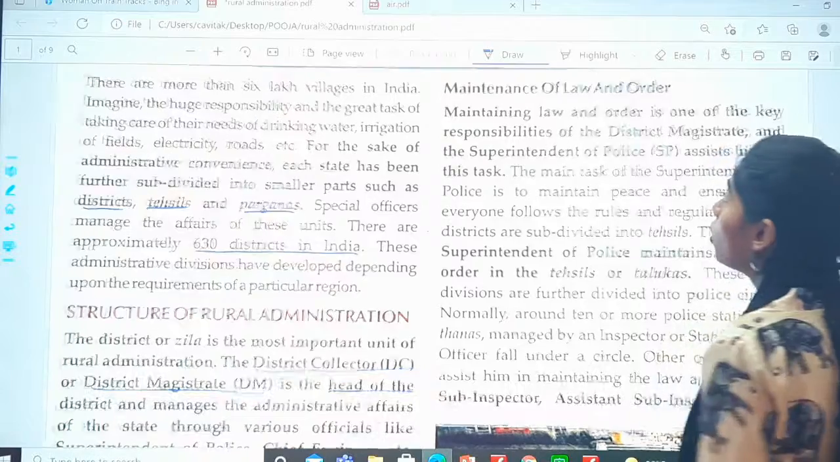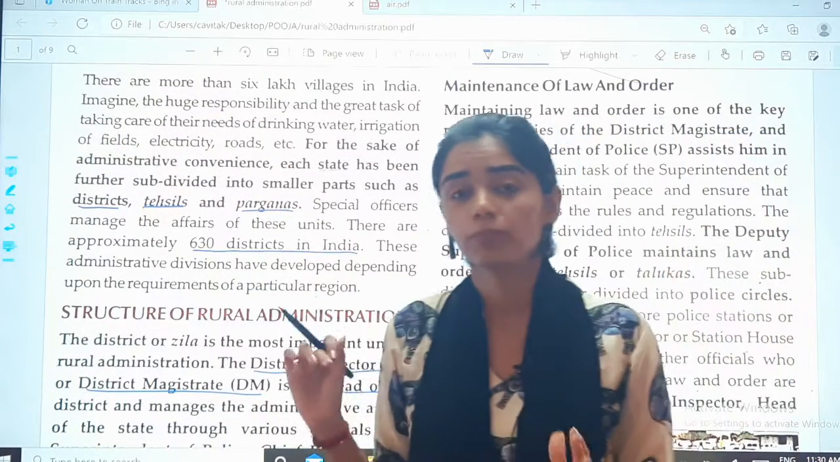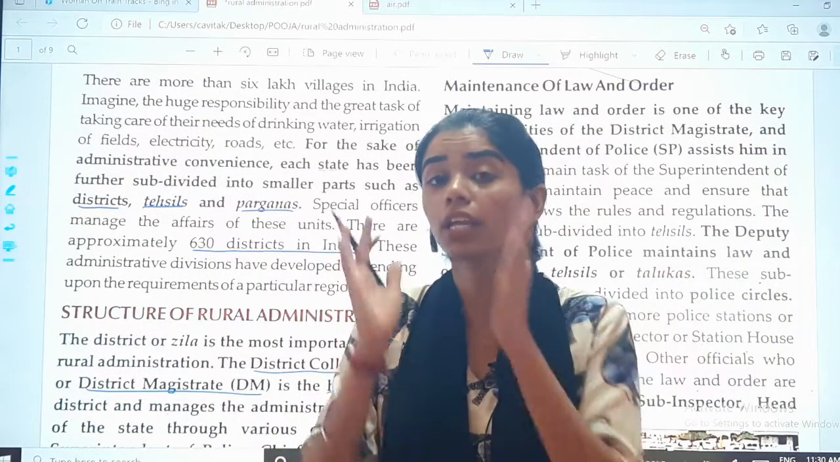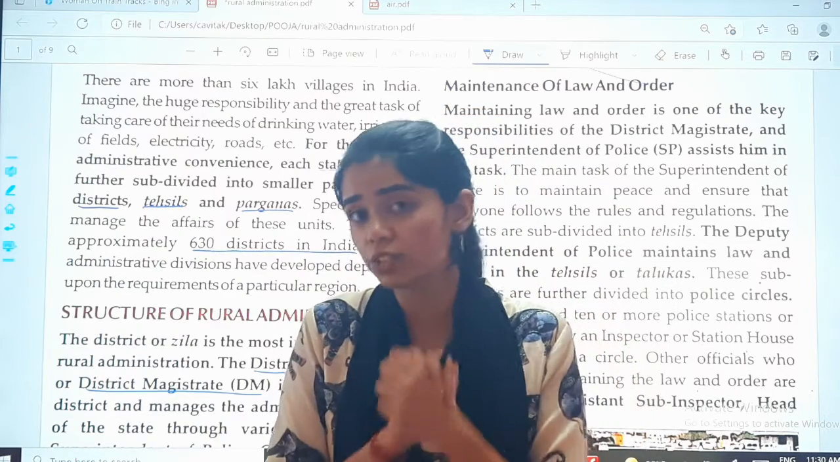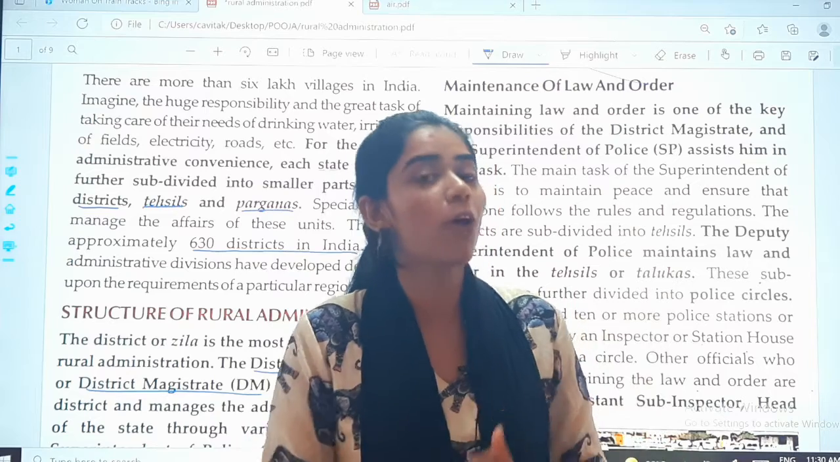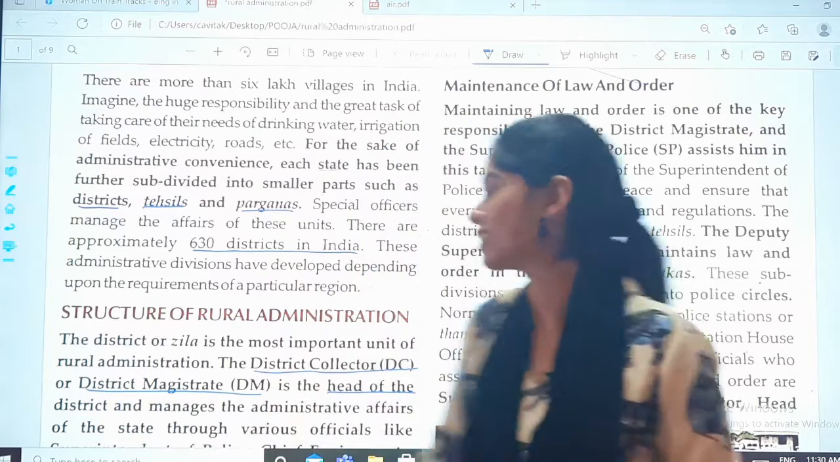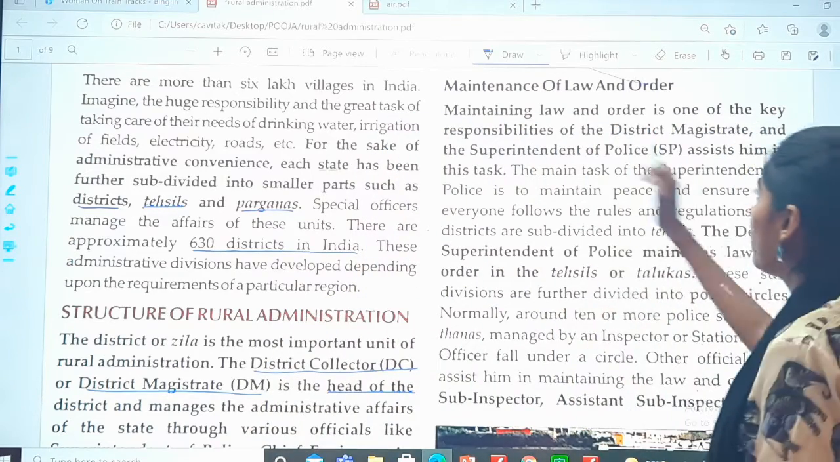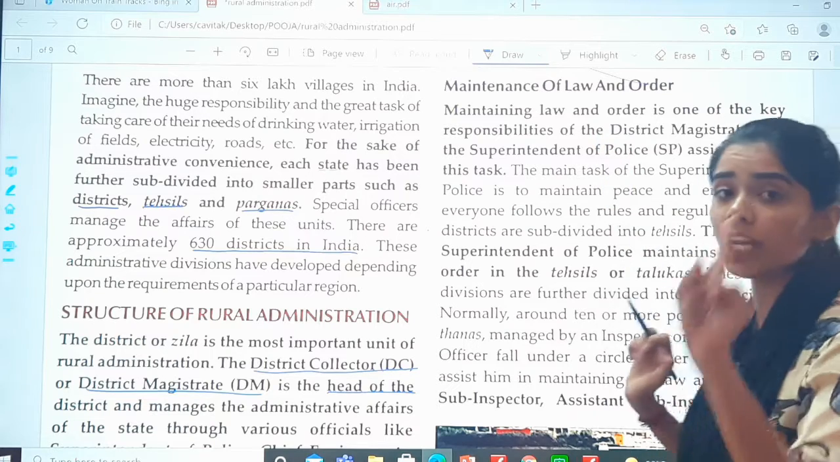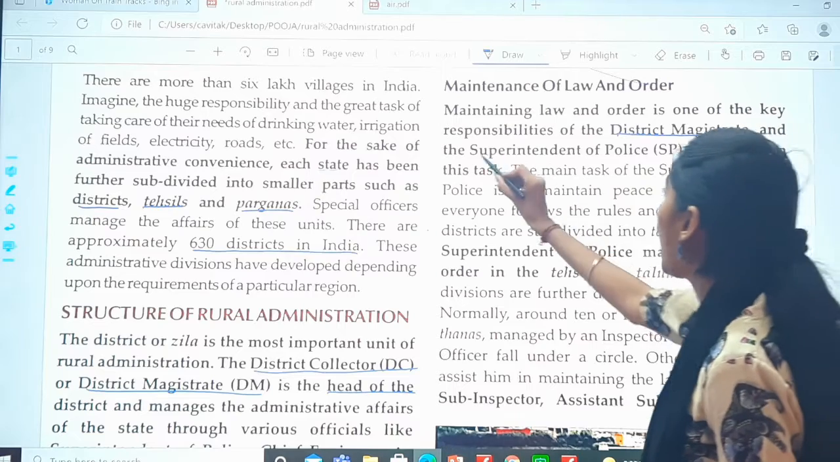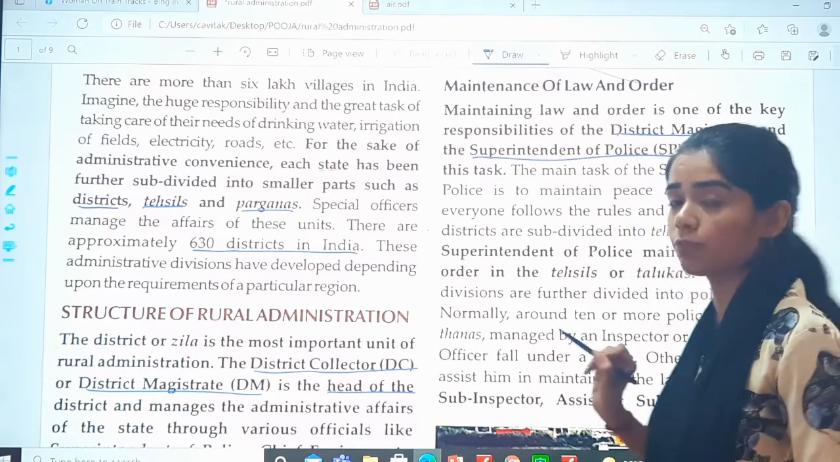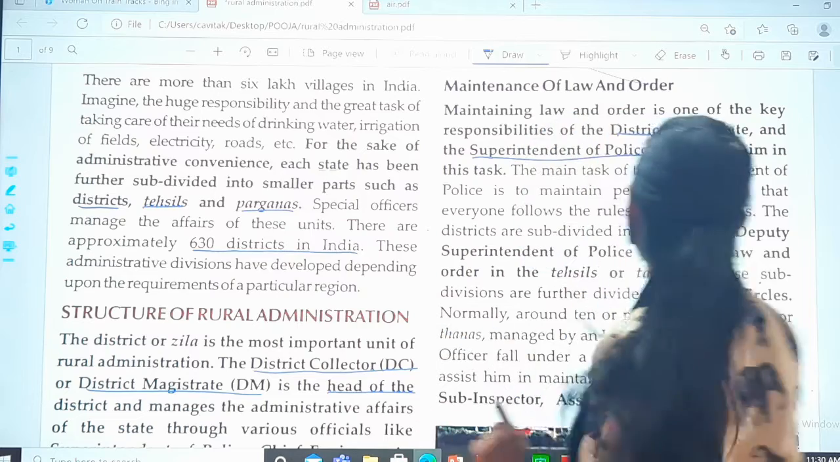Okay. Now moving forward, continue with it. Maintenance of law and order. Maintaining what? Maintaining law and order. That means there should be a peaceful environment in society. Only then can we all live happily. Maintaining law and order is one of the key responsibilities of the district magistrate and the superintendent of police. We call it SP.